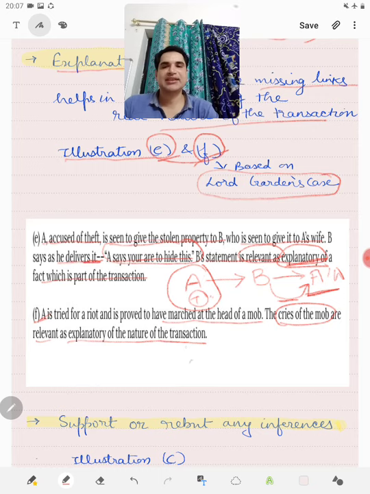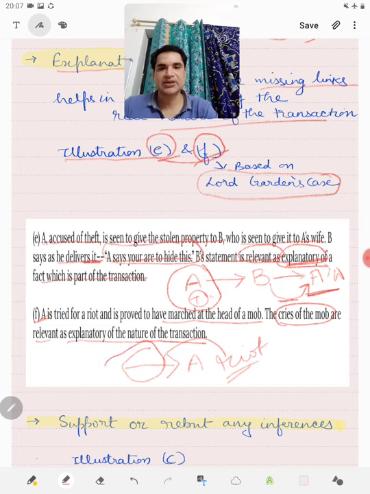So A is accused that he was heading a mob and that mob created a riot. What the mob was crying at the time, or the sloganeering of the mob, is relevant because it explains the nature of the transaction that is to be done by the mob as such.